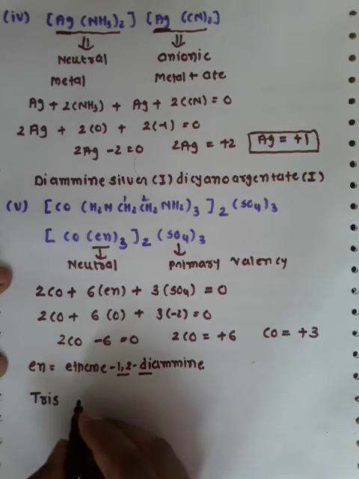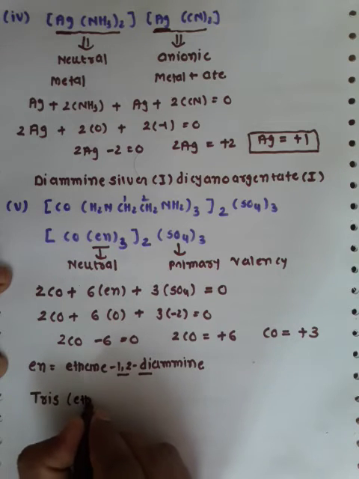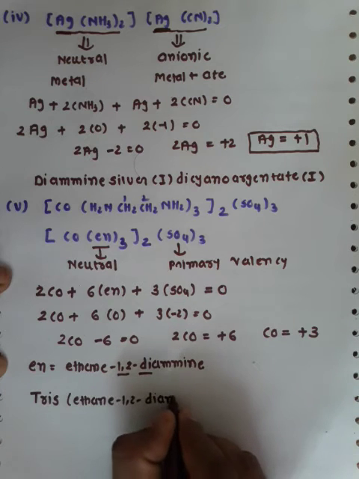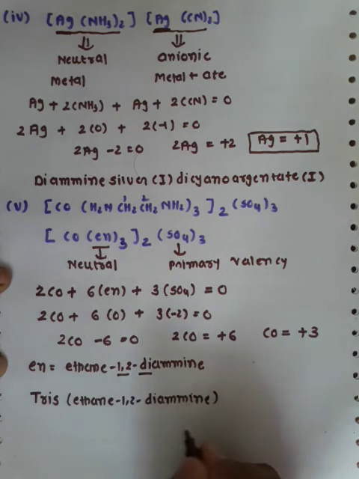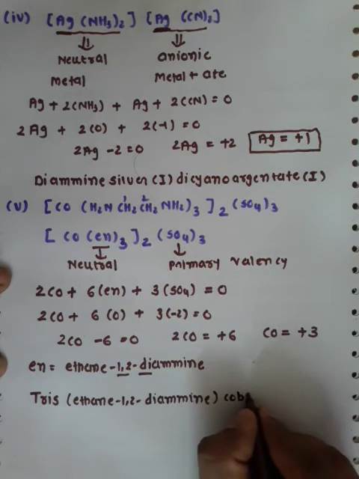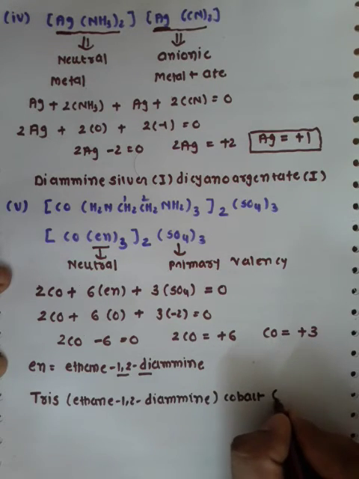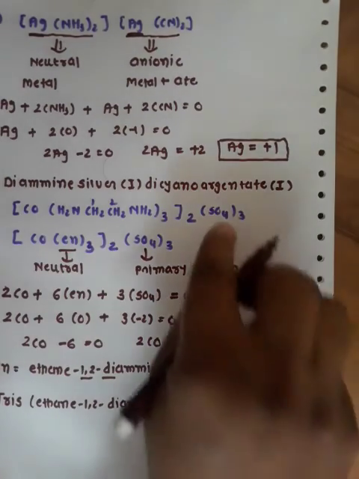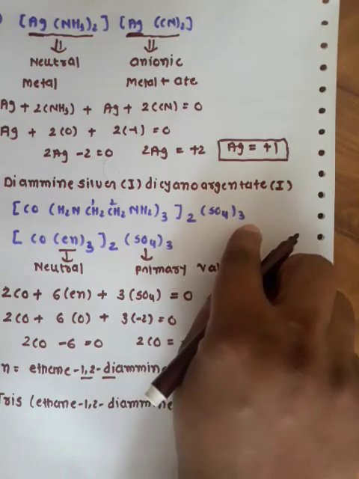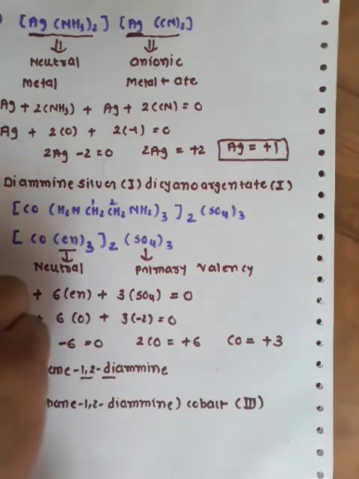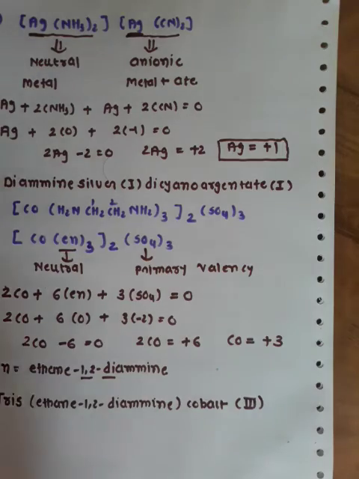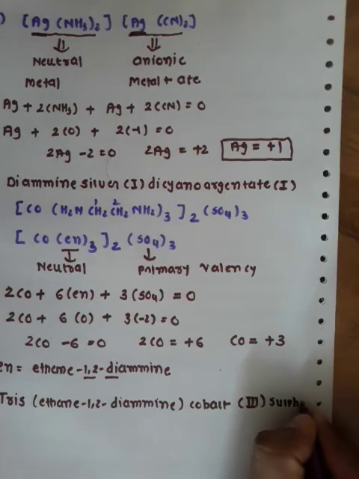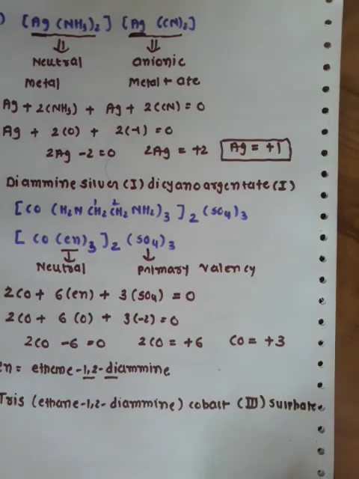Ethane 1,2-diamine must be written in a bracket. Tris(ethane 1,2-diamine). The name of the metal remains as it is, so cobalt followed by its oxidation state 3. And which one is present as the primary valency? Sulfate. Don't write it as trisulfate. The primary valency or counter ion does not need its number repeated, so we simply term it sulfate.